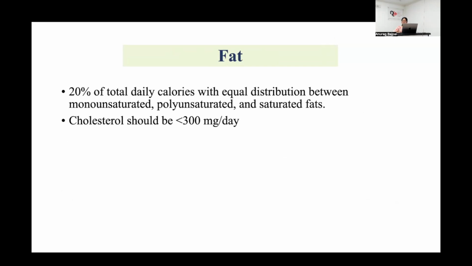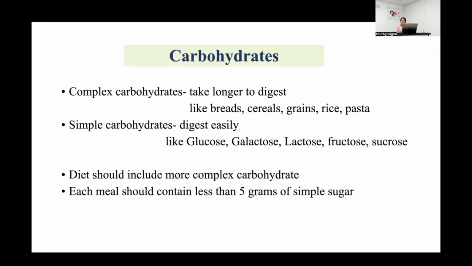Why do you want to restrict the amount of simple sugars? Because of postprandial hyperglycemia immediately after. So what will it cause? You may have hyperinsulinism. You don't want that to happen. So if your body is having low sugar, insulin is adjusted in that regard. If your sugar goes even slightly up, you will have immediate hyperinsulinism.